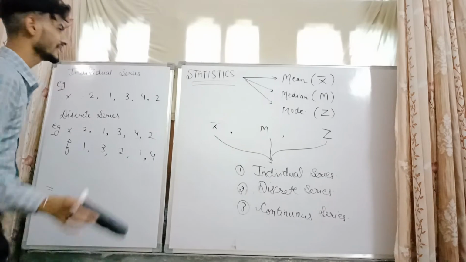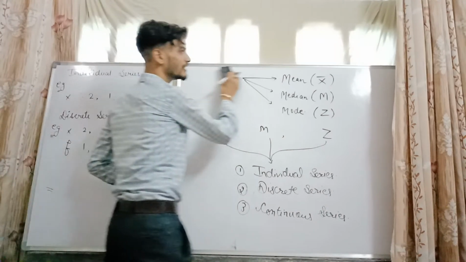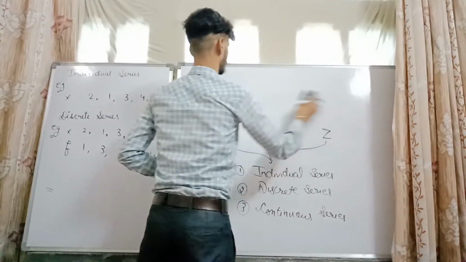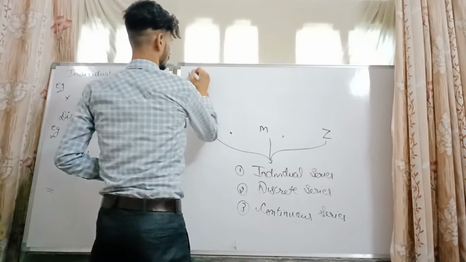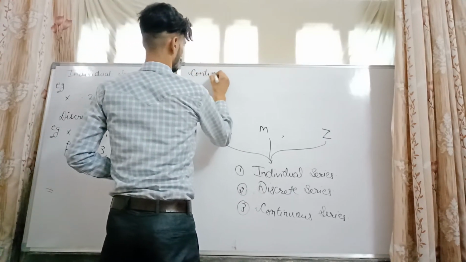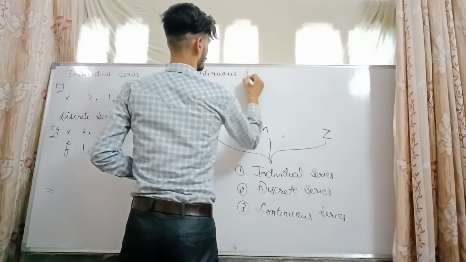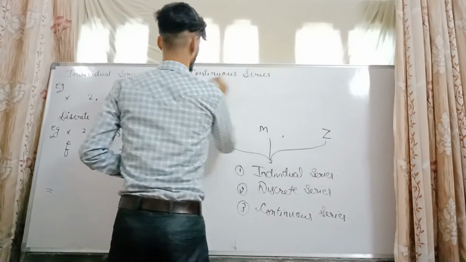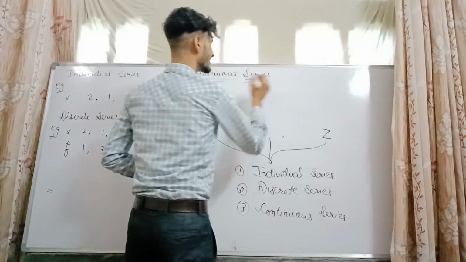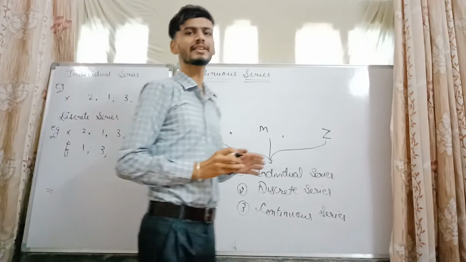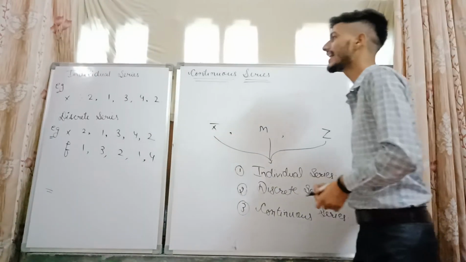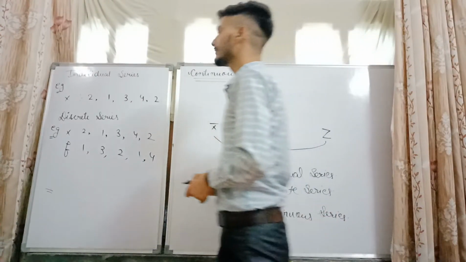Now it's our time to discuss continuous series with an example. Continuous series is that series in which we have data as class intervals in the first series, and for the second series we get the frequency series.